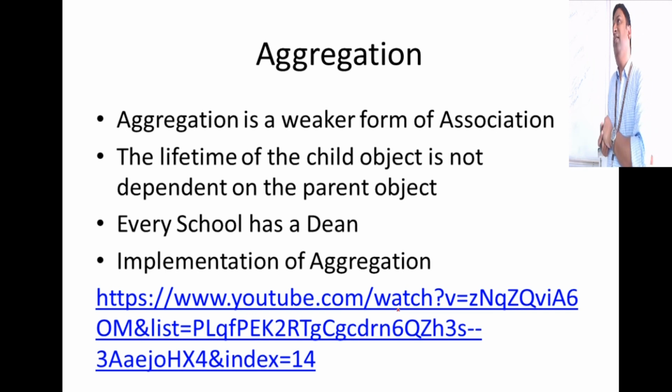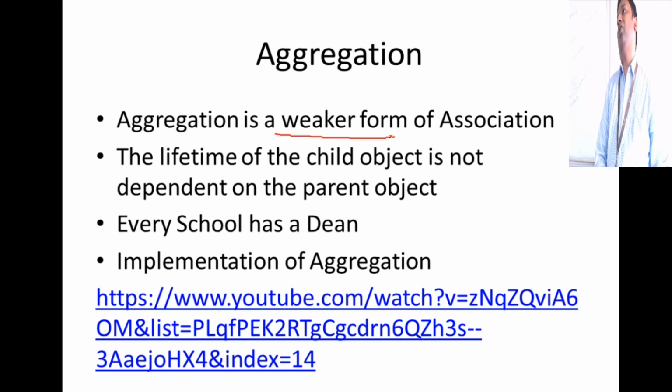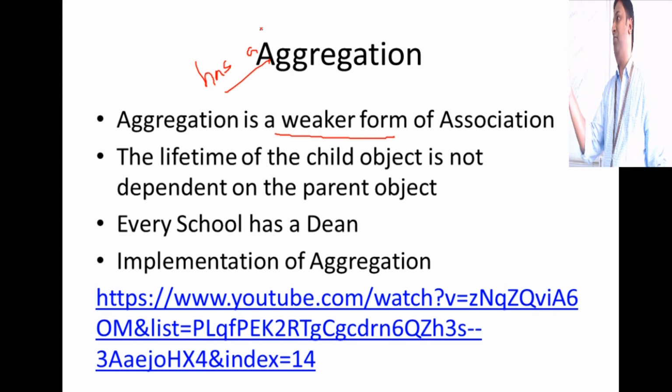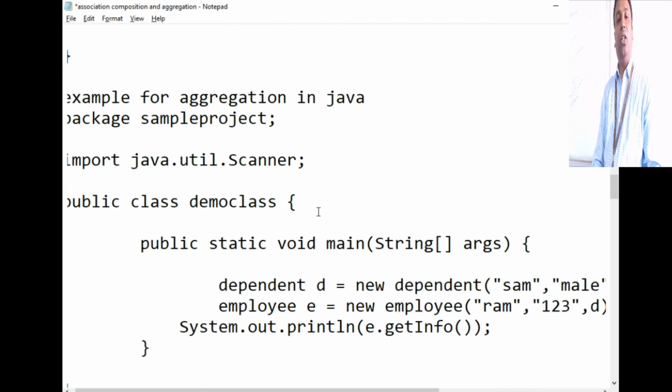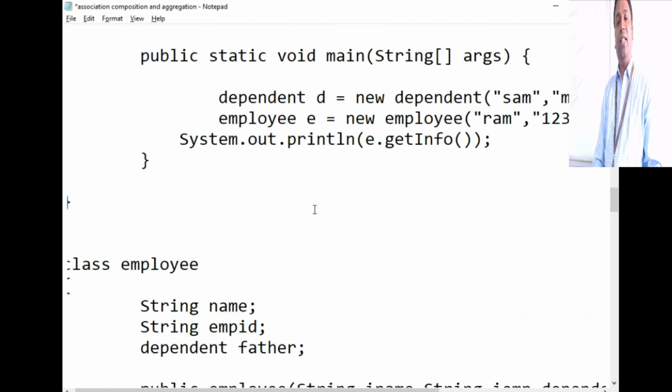What is aggregation? Well, aggregation is a weaker form of association. Aggregation is also a has-a relationship, but the condition here is that whenever the parent object goes out of scope, the child object can still remain in the system. It is not controlling the lifespan of the child object. So that becomes aggregation. So when you take a look at this particular code, how can aggregation work for it? I have given an example here.